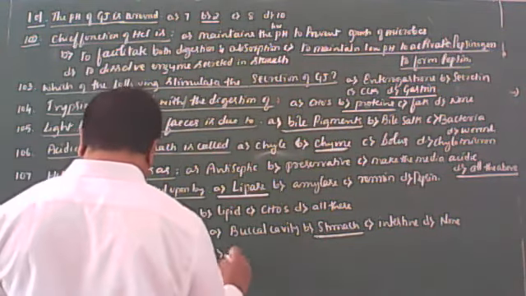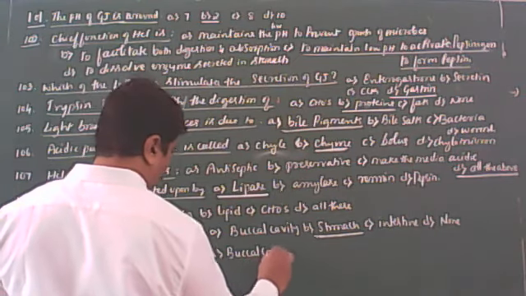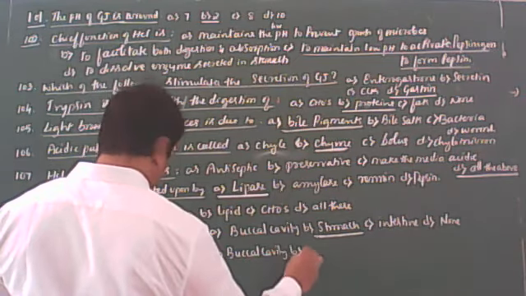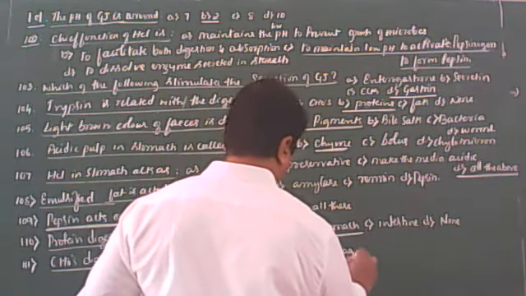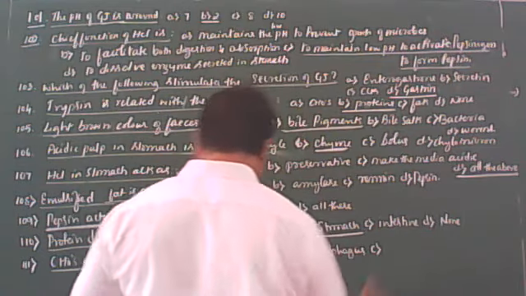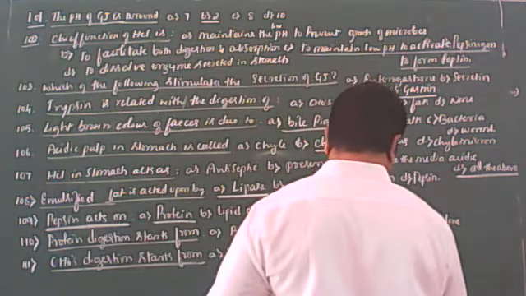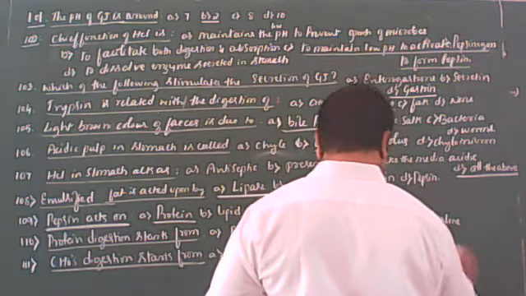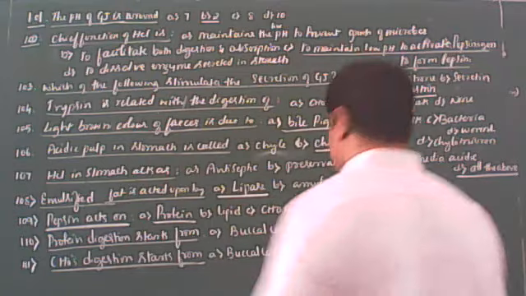Dear students, options are buccal cavity, nothing but mouth cavity, also called oral cavity, then esophagus, nothing but food pipe or gullet, stomach, also called gaster, and intestine. These are the options, students.